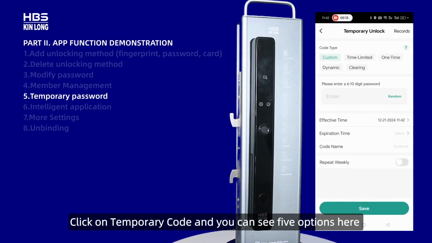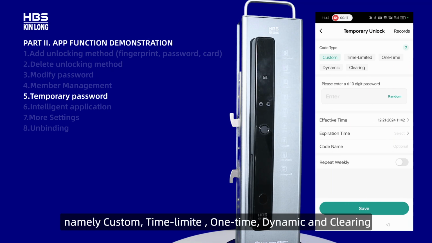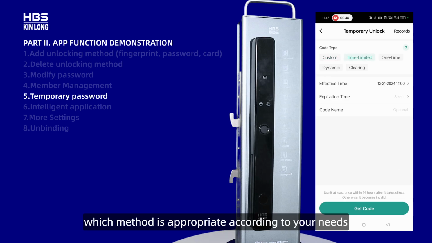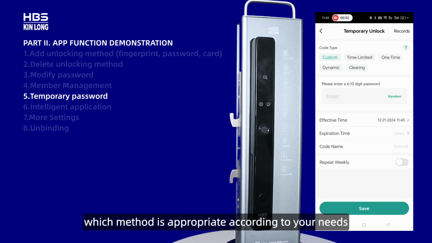Click on Temporary Code, and you can see 5 options here, namely Custom, Time Limited, One Time, Dynamic and Clearing. Click on question mark, and the explanations for these 5 options will appear. The temporary code is a temporary unlocking method set for non-members. You can choose which method is appropriate according to your needs.